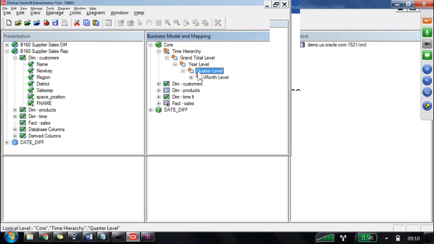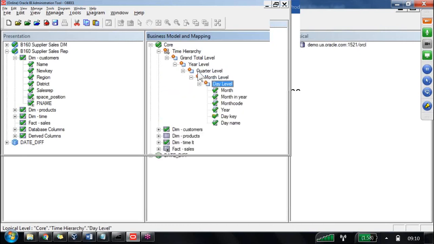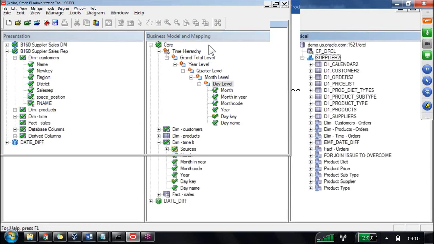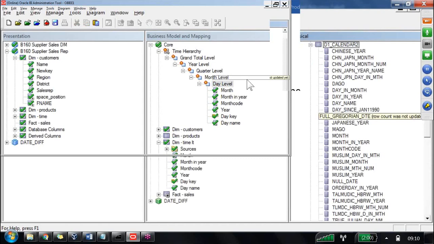So we defined all the levels we want. After defining, I noticed the year column is available, so I can map it to the year level. The month column is also available, I can map it to the month level. The day column is also available, in fact it is available in the day level only. But what is missing? Quarter. Do we have the quarter anywhere, or in the calendar table? No, we don't have it. So what do you need to do then? We need to calculate it.